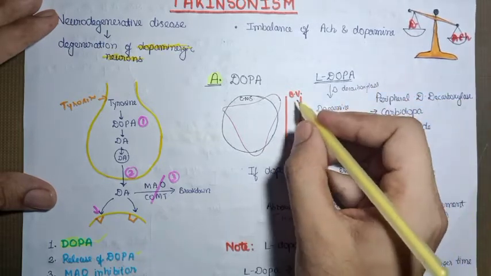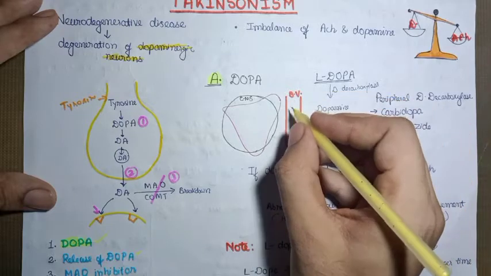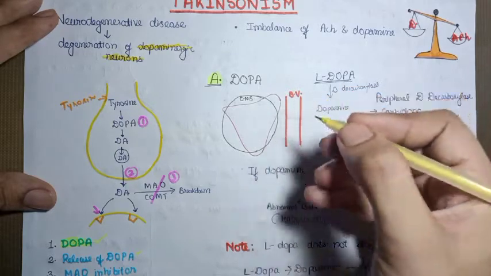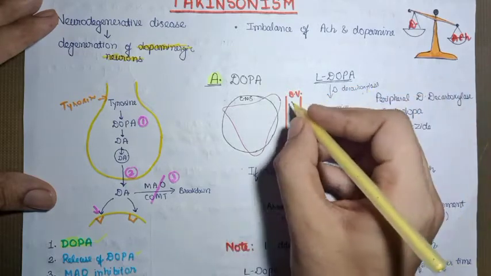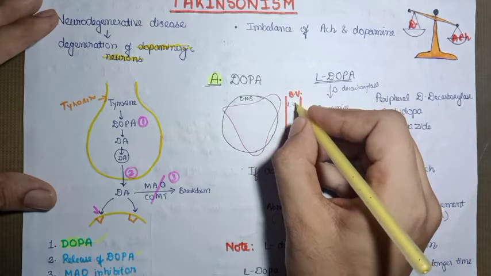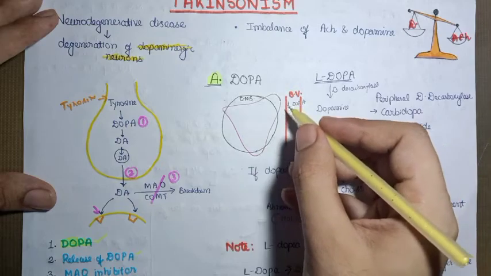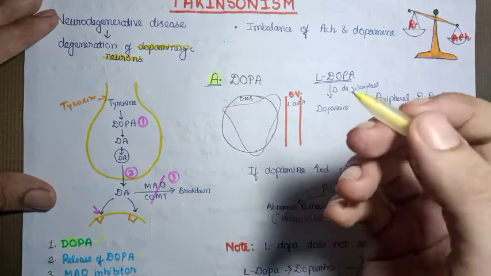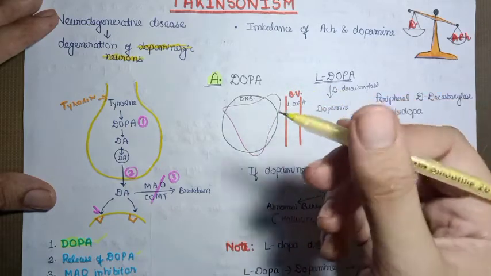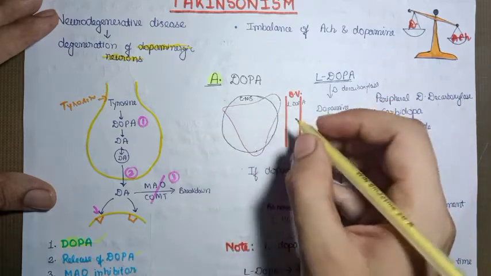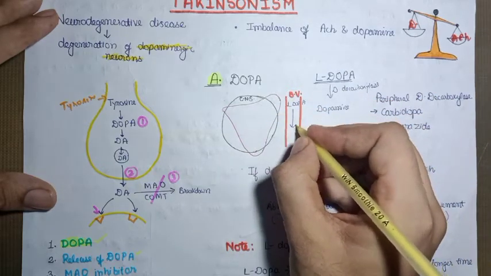When you take dopa orally, it will enter the blood vessel to perform its systemic action. From the blood vessel it can enter the brain, or some of the dopa will also get converted into dopamine in the blood vessel itself. So we have two pathways.